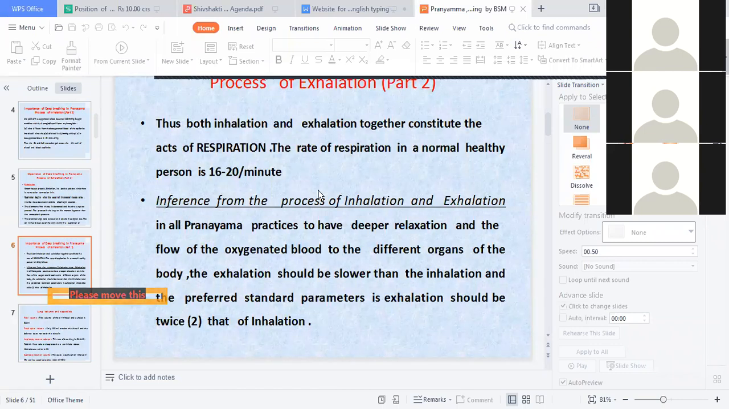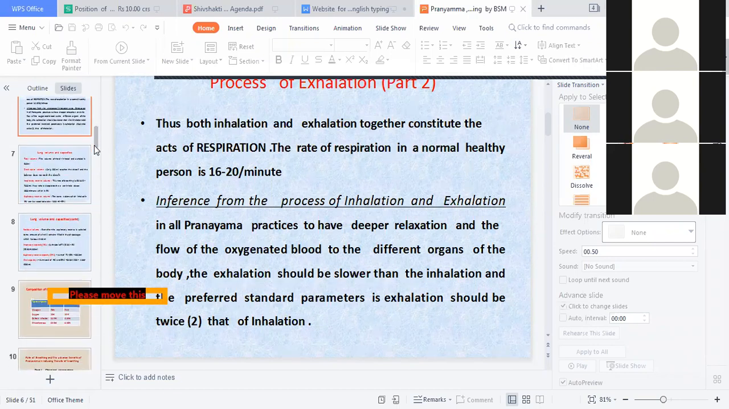What is the influence on the process of inhalation and exhalation? All pranayama practices lead to deeper relaxation and the flow of oxygenated blood to different organs of the body. The exhalation should be slower than the inhalation, and the preferred standard parameter is that exhalation should be twice that of inhalation.